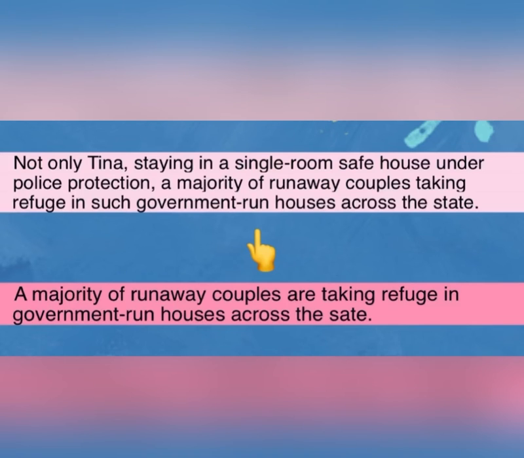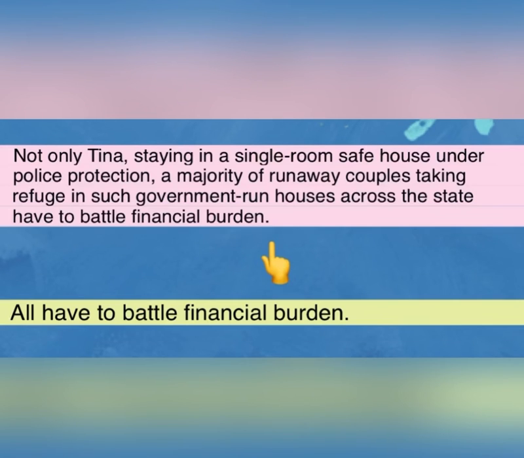Now next sentence, a majority of runaway couples are taking refuge in government run houses across the state. So again we are going to add this sentence. Not only Tina staying in a single room safe house under police protection, comma. Now we have to put a comma, right? A majority of runaway couples taking, again we have to remove "are", taking refuge in such government run houses across the state. Now what all of them have to do is, all have to battle financial burden.